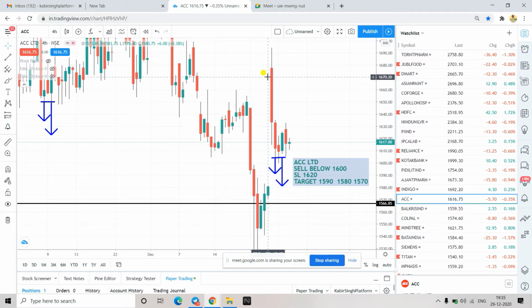Gap up in the sense, see, the market is here. Then in this space, next day what has happened? The market has opened here, directly this much gap up.